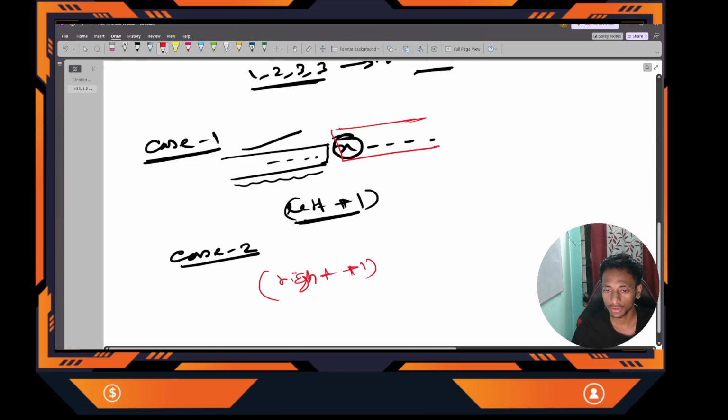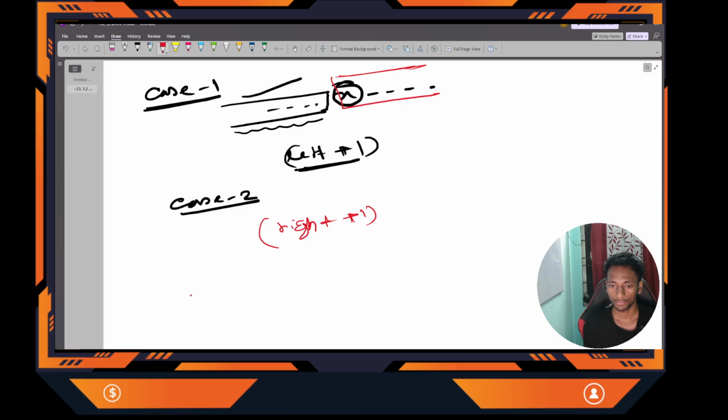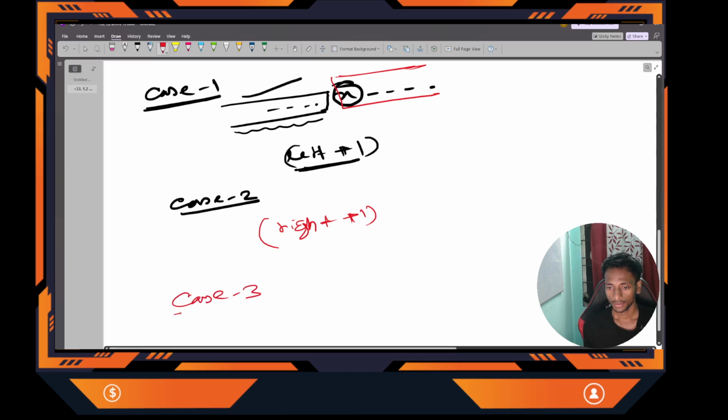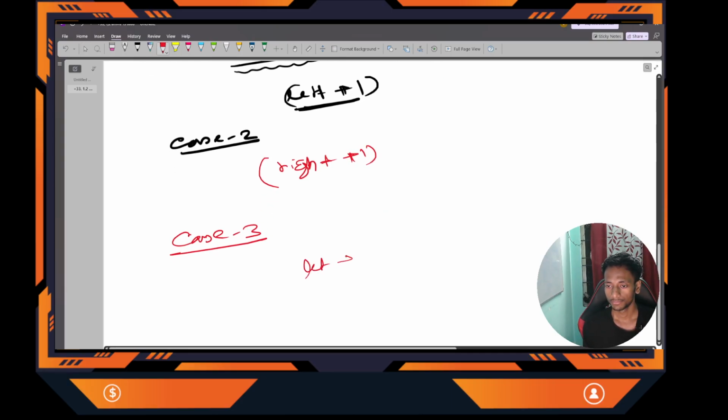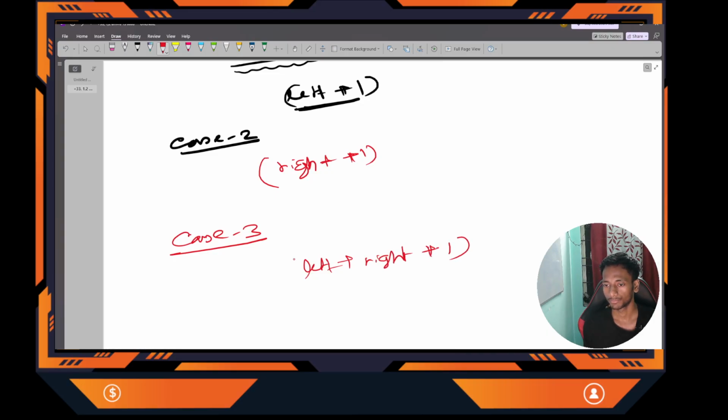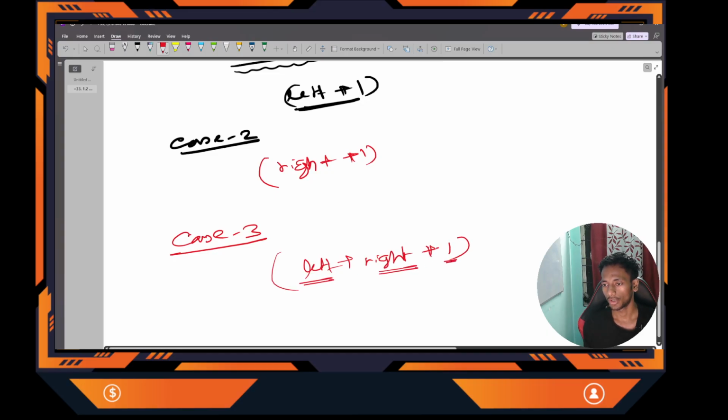and case 3 is possible in such a way that it may be increased by both, like it will merge both the subarrays, left and right. So it will be left plus right plus 1. So how can I actually do that? So what is the case?